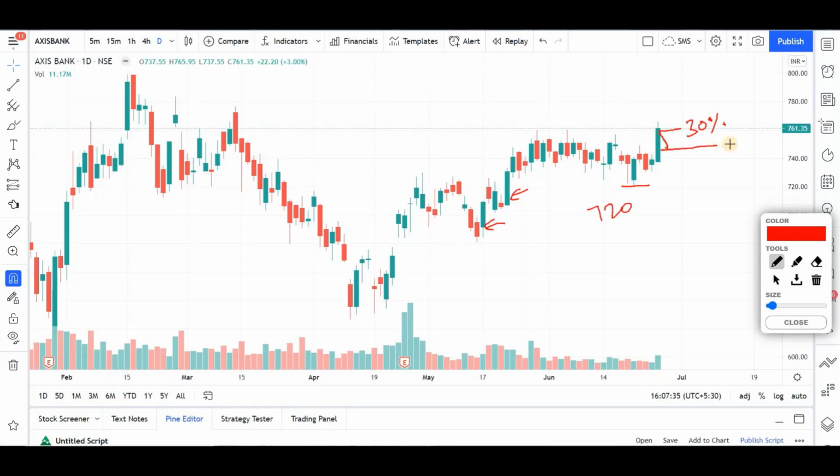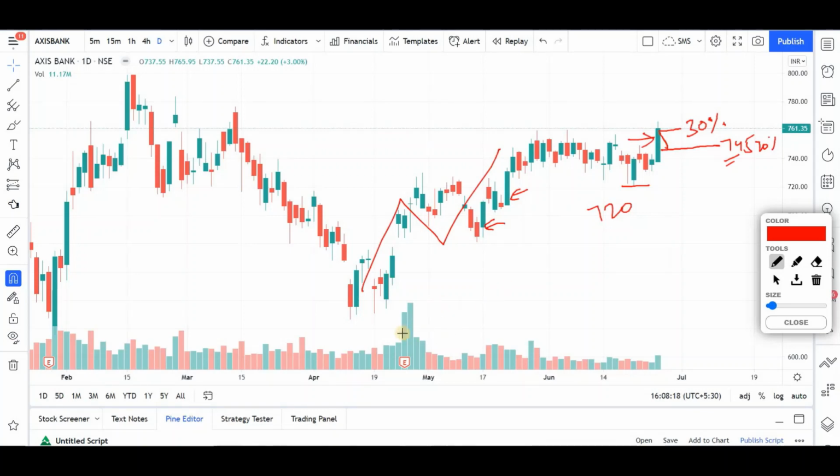So 50% of this, let's say roughly this 745. So I will be looking to add the rest of my positions, about 70%, at these levels, 745 to 740, and my stop loss remains the same, and I will only enter the stock on a pullback. And also you should be looking to enter on a developing wide range candle. As I said, the thumb rule is very clear. You will enter a stock when the structure is very clear, which is higher highs and higher lows, and you will be entering a stock only when you see some good wide range candle.